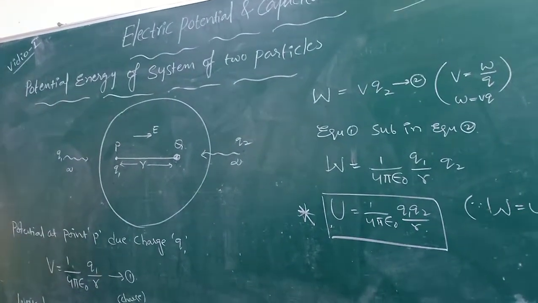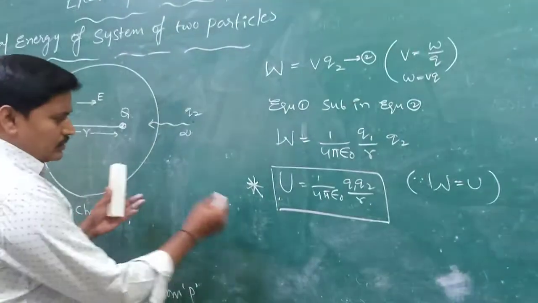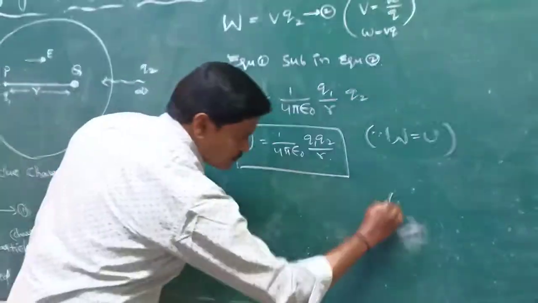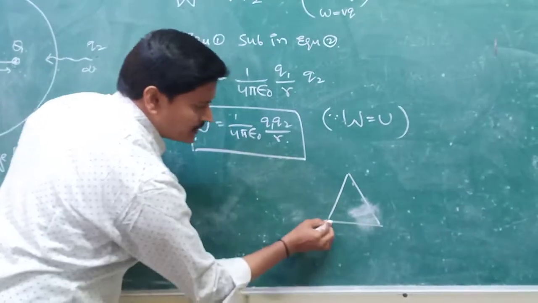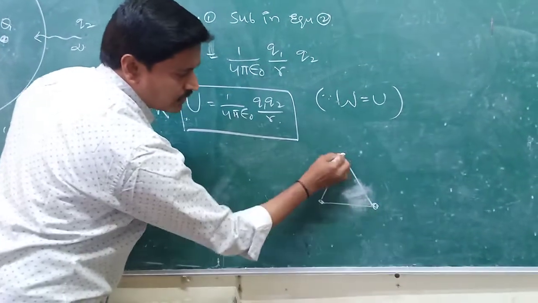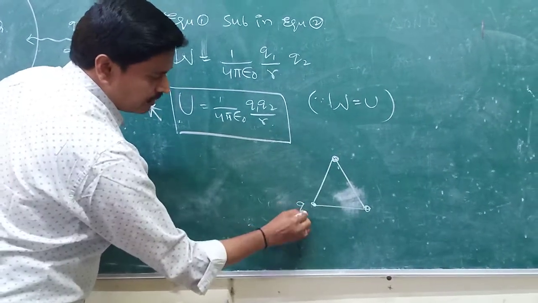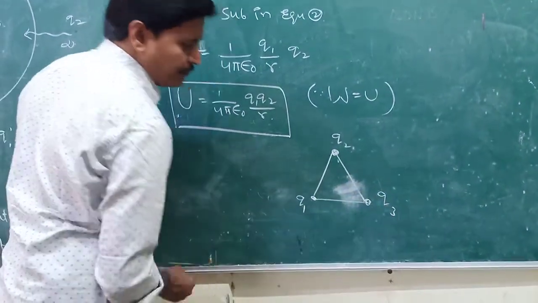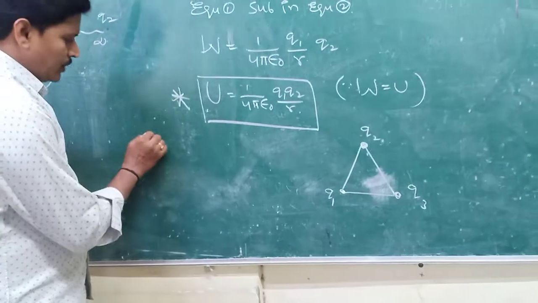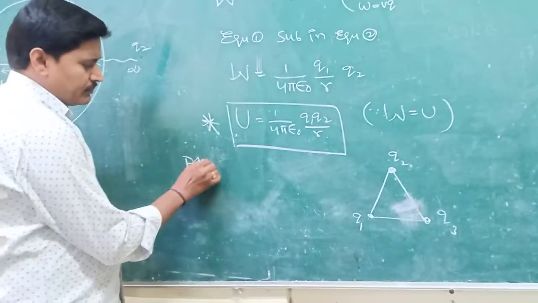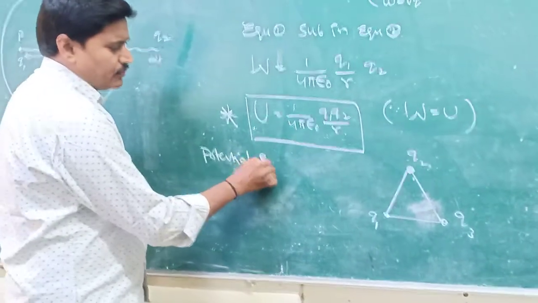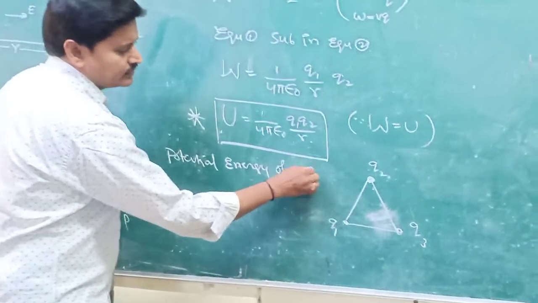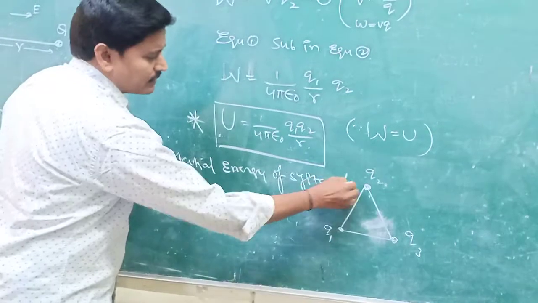For example, if you bring three particles and keep them at three respective positions, that is, at the three corners of an equilateral triangle, then what is the potential energy of the system of these three particles? Potential energy of the system of three particles.